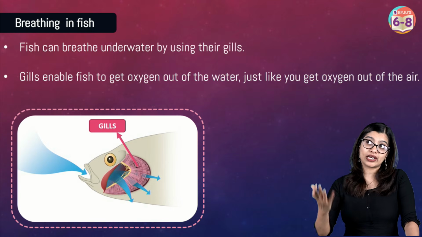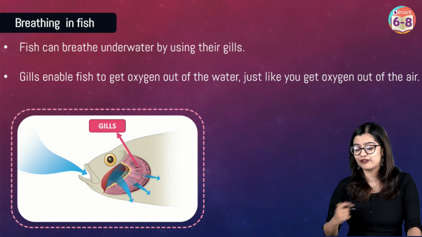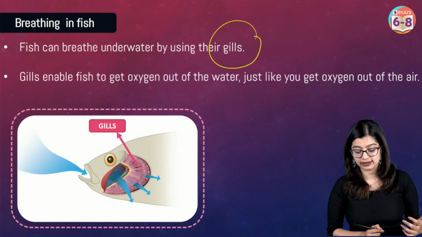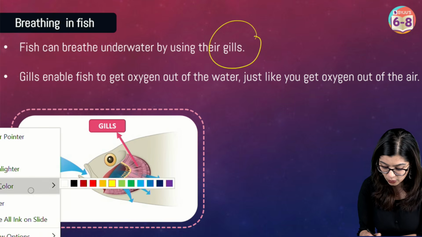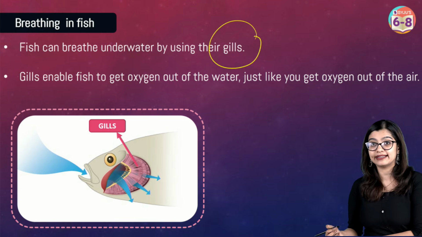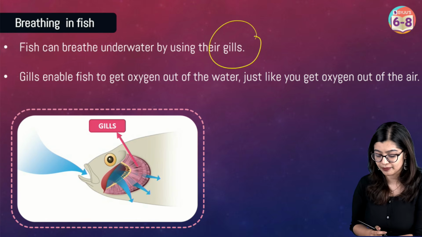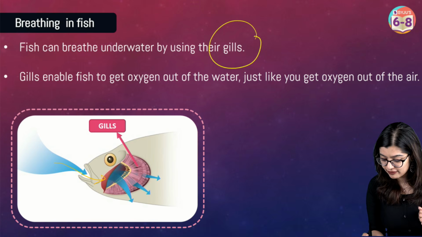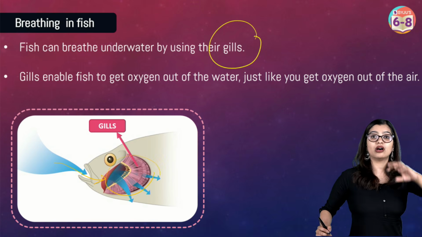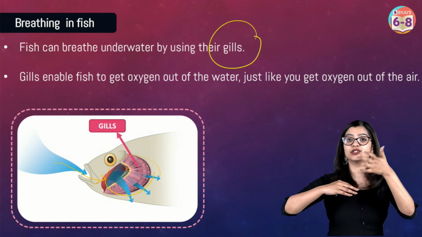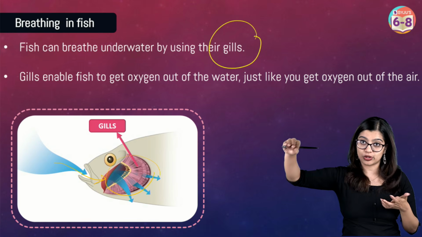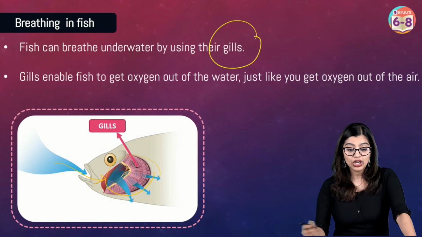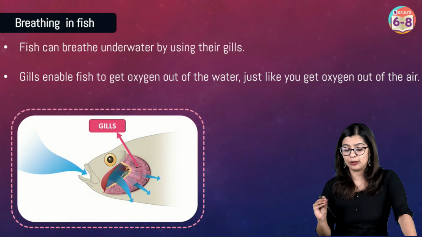But what about organisms which are found underwater, like fishes? In the case of fishes, we see that they have structures called gills. Oxygen is found dissolved in the water. They take in the water through their mouth, which eventually goes through the gills. Now here all the oxygen that is there enters into the bloodstream, gets transported to different parts, and all the carbon dioxide is then expelled out. So the gills here are very, very important.